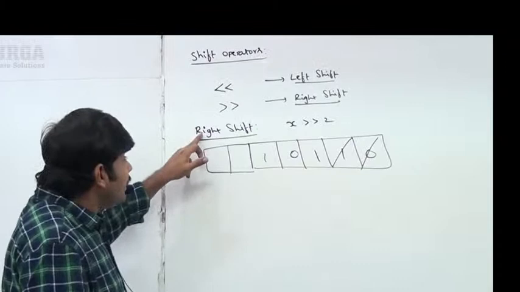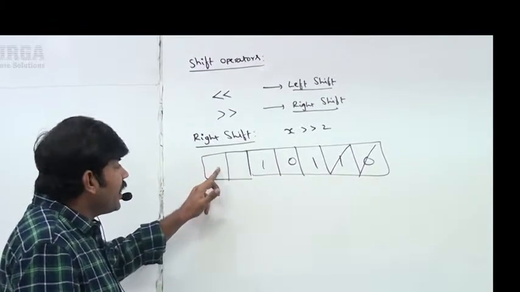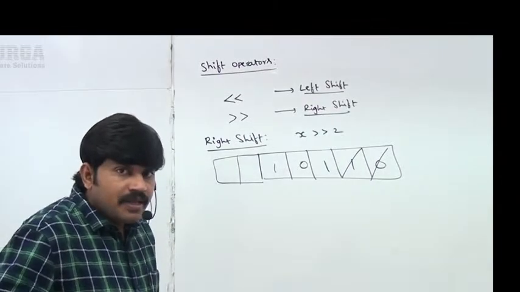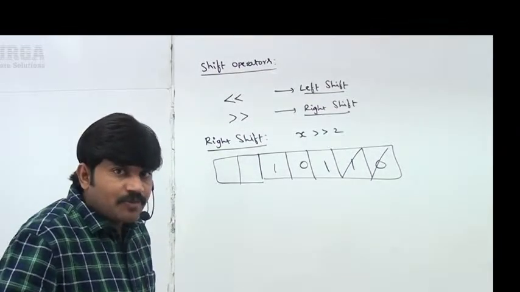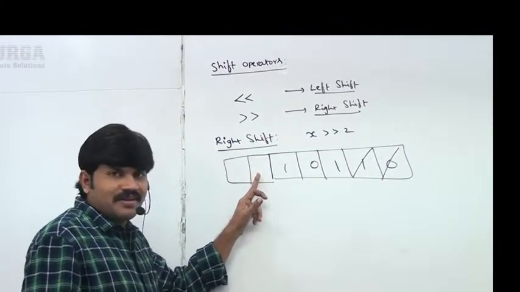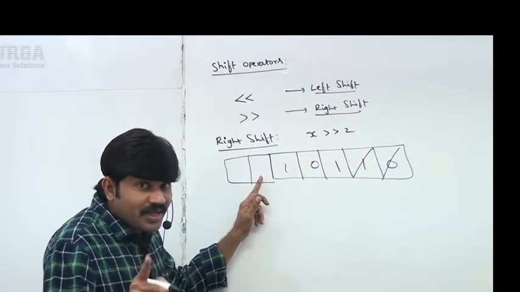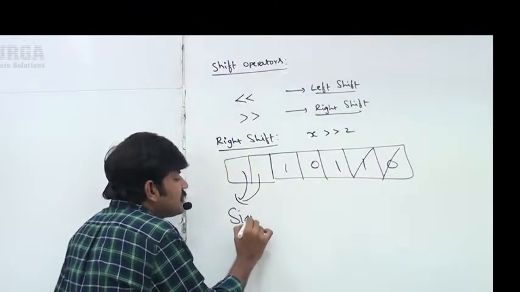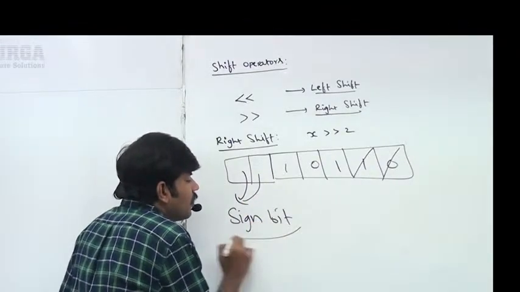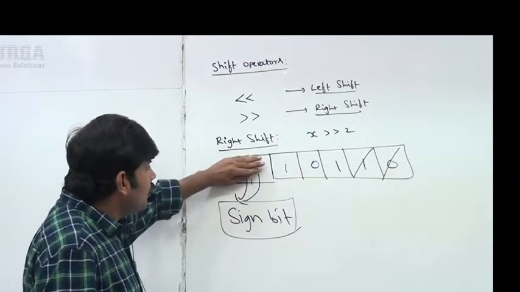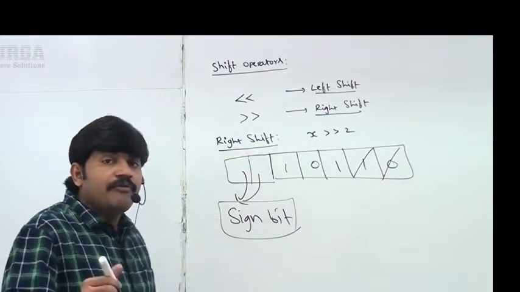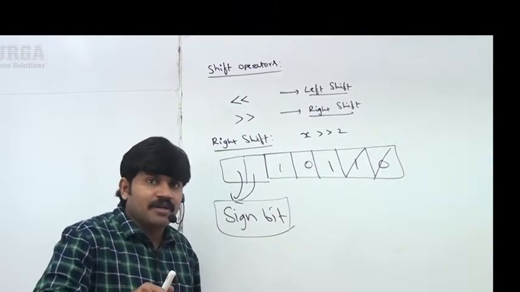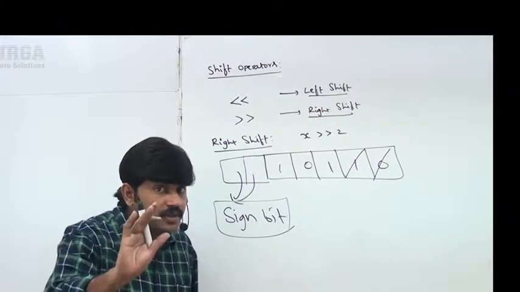So in the right shift operator, vacant cells which are formed at the left hand side, we have to fill with the sign bit, but not 0. Take very special care. In the right shift operator, vacant cells we fill with the sign bit. In the left shift operator, vacant cells we fill with 0. Remember.